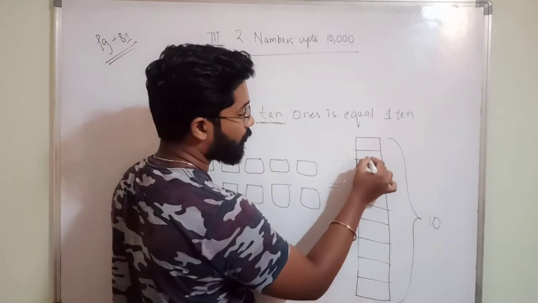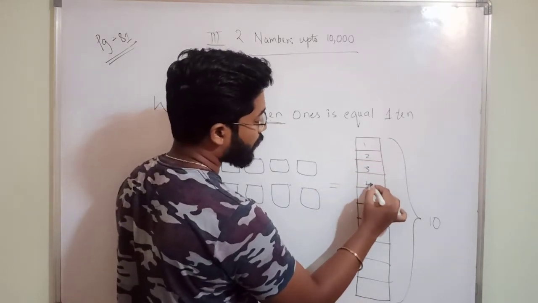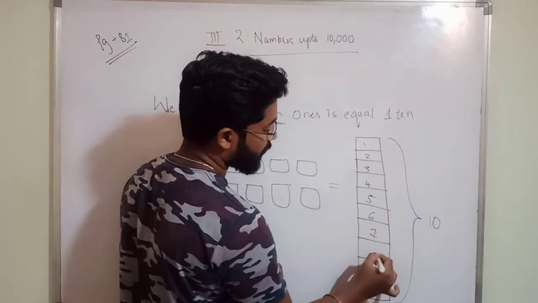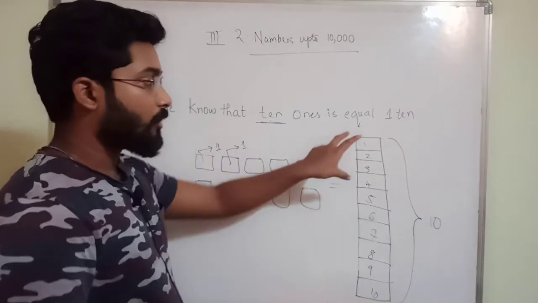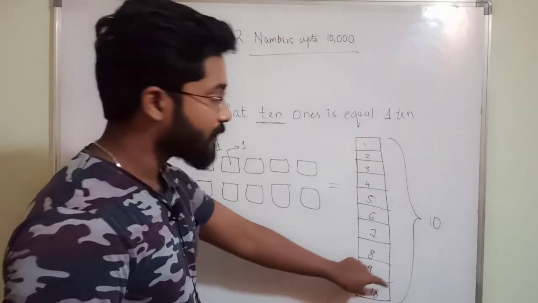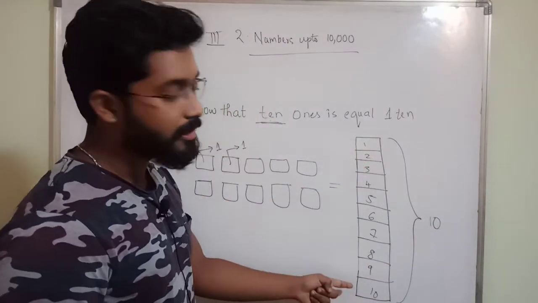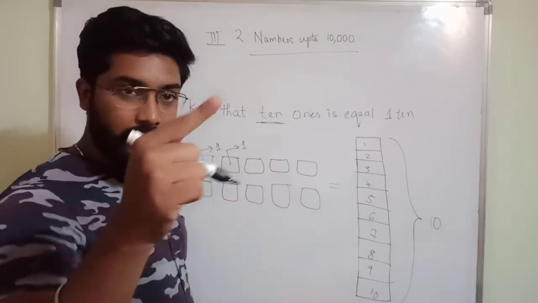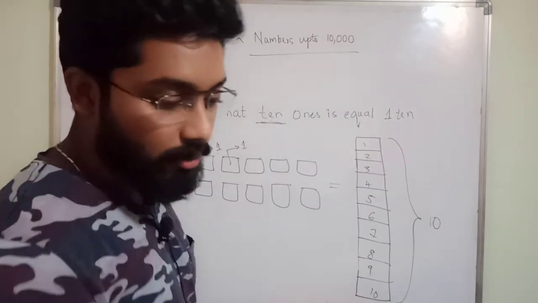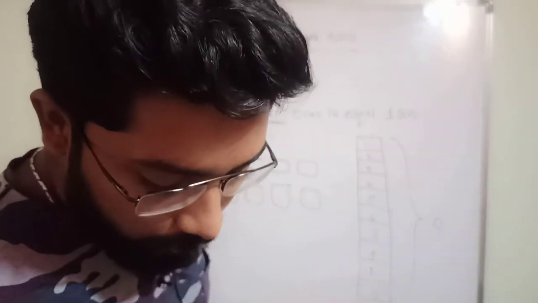So see, 1 2 3 4 5 6 7 8 9 10. 10 smaller boxes are there, no? So the total value of this box is 10. Whenever you see this box, you should understand that its value is 10 after counting how many boxes are there. Okay, like that you have to remember. These are small cubes.